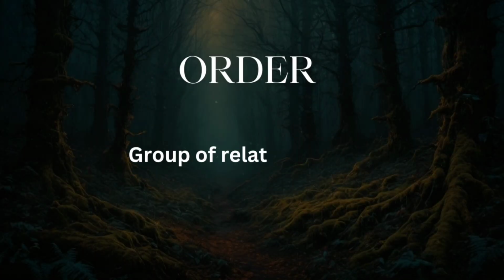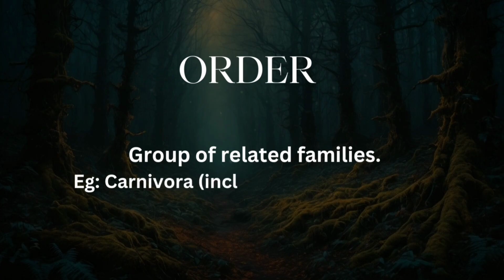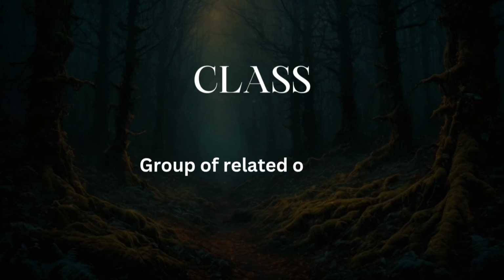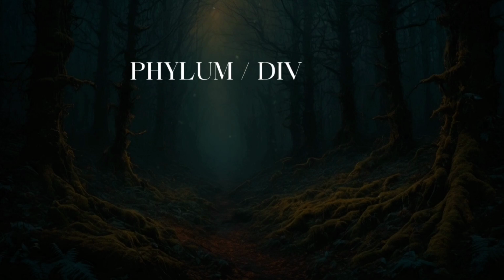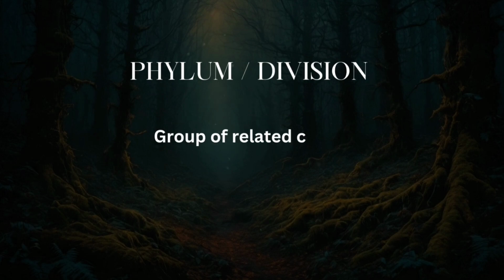Order, a group of related families. Example, Carnivora, which includes dog, cats, etc. Class, a group of related orders. Example, Mammalia. Phylum or division, a group of related classes. Example, Chordata and Angiospermae.